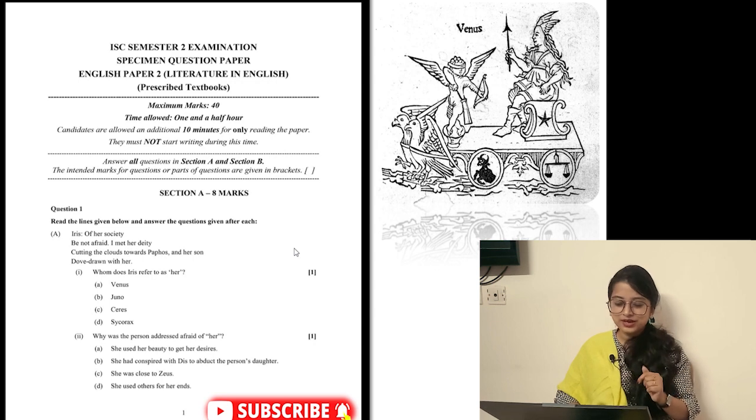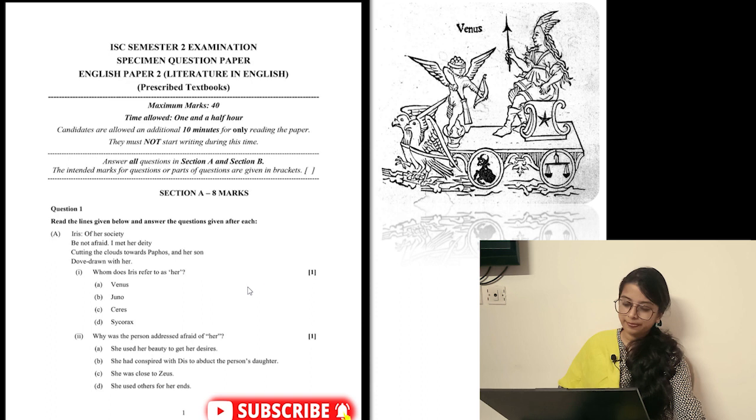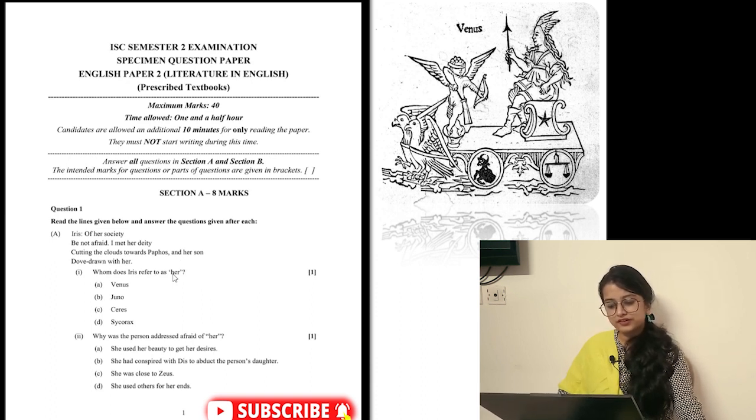It is Venus, because Ceres is very afraid of Venus, that this lady will come, and this is an annoying lady. She actually was the person who made all this happen. What happened? Ceres' daughter fled with the underworld. So whom does Iris refer to as her? It is Venus.